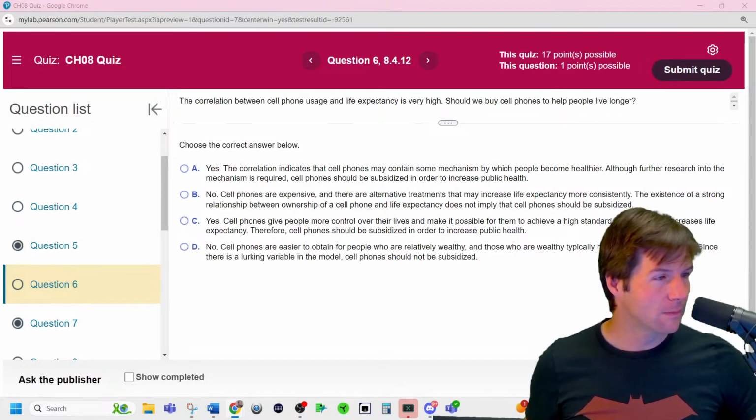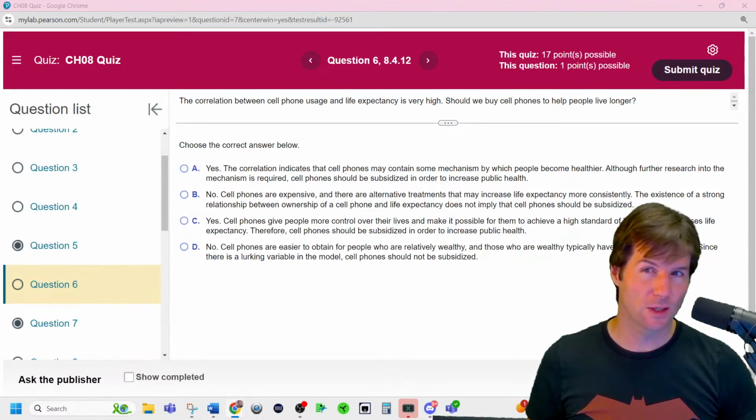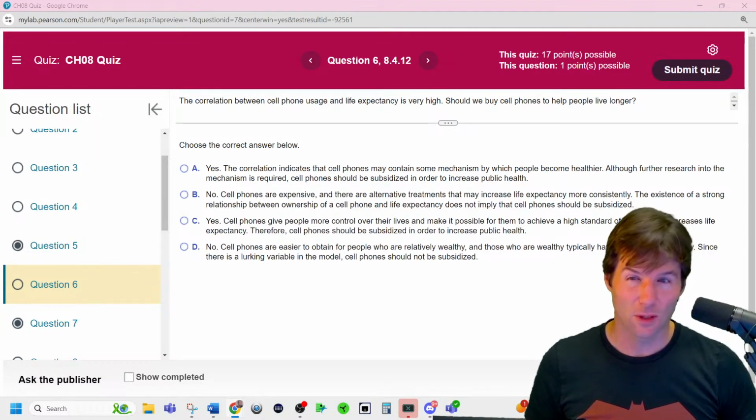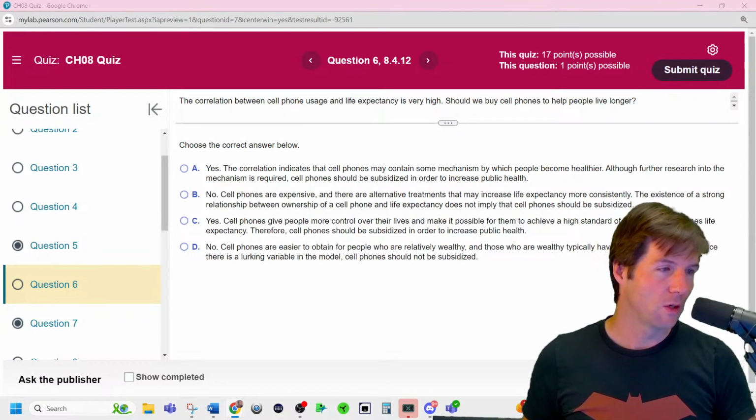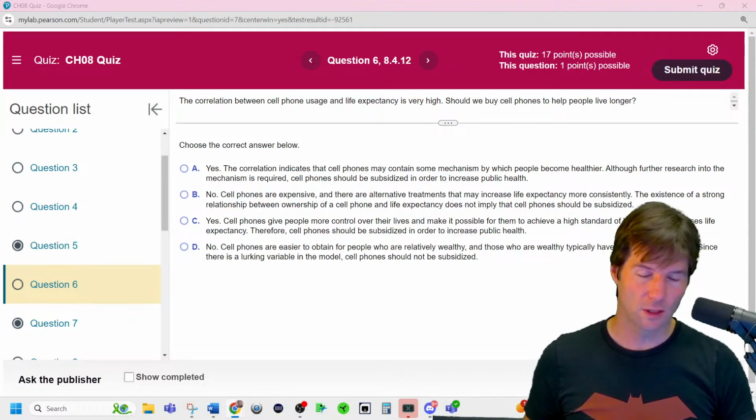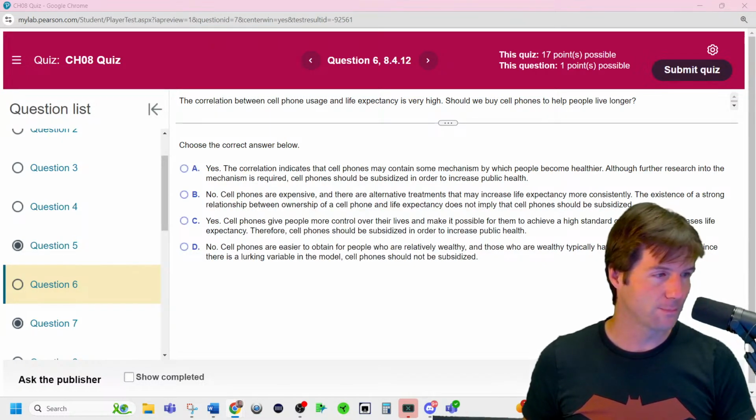Well, this is another quick one right here. This one's a correlation causation question. I can already see from the question. Why am I talking about that as we start this question? Correlation does not show causation. No matter what the value of correlation is, you can't show causation.